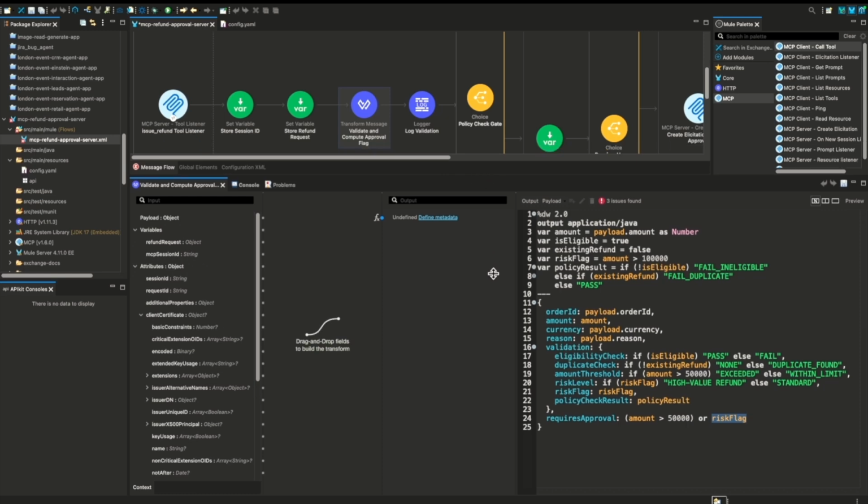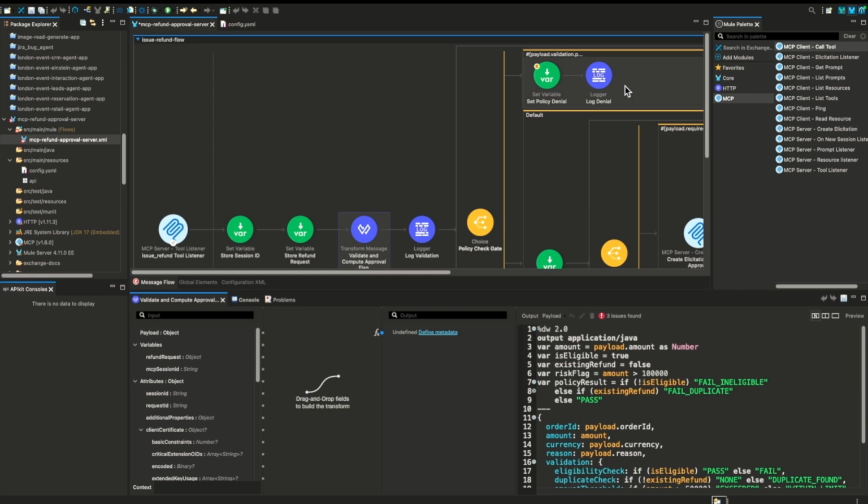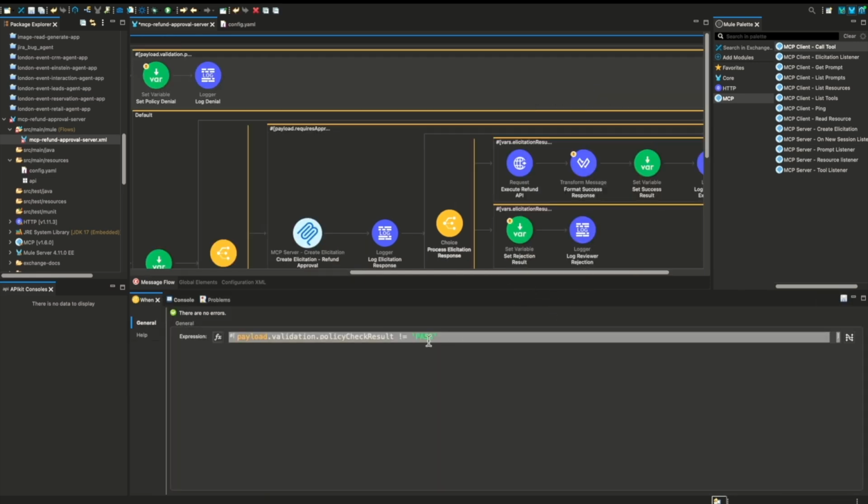Based on this validated payload, we'll be deciding whether to choose this path or this path. Here I'm checking whether the policy result is pass or not. If not, then stop right there.